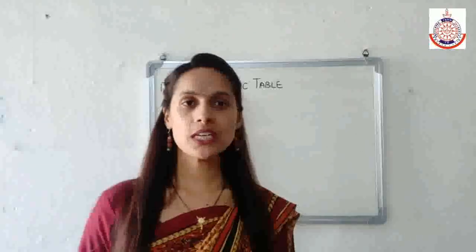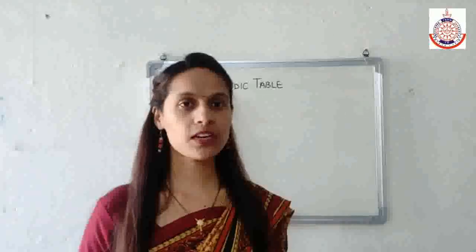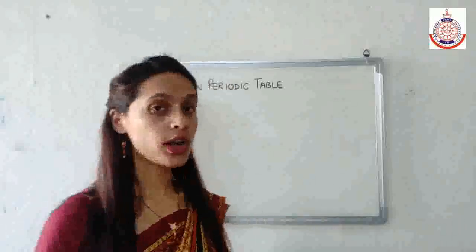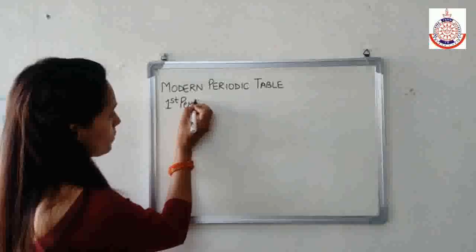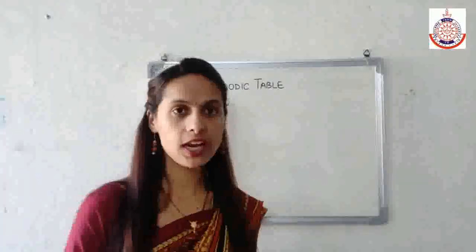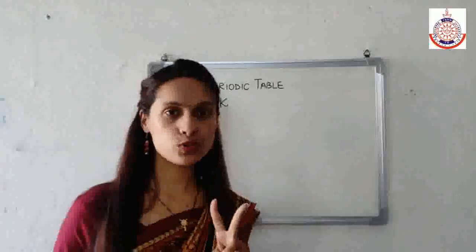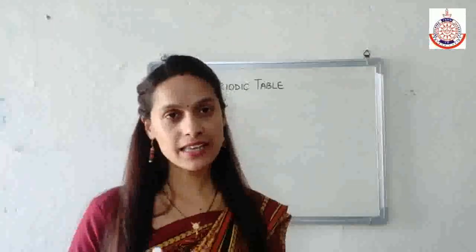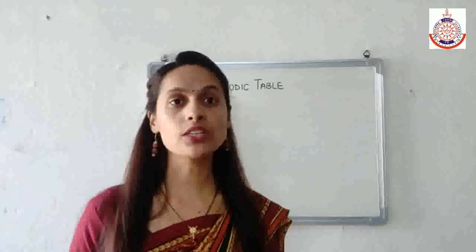How? Each period represents a shell, meaning first period represents first shell, second period represents second shell, third period represents third shell, and so on. So if I talk about the first period, the first period represents the first shell, that is K shell. Now we know that in K shell we have how many subshells? Sorry, we have only one subshell, that is s, and the s subshell contains only one orbital, and one orbital can accommodate only 2 electrons.